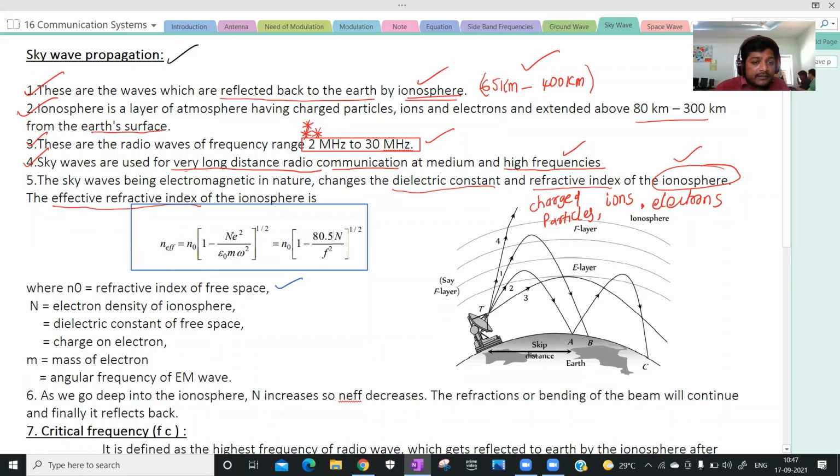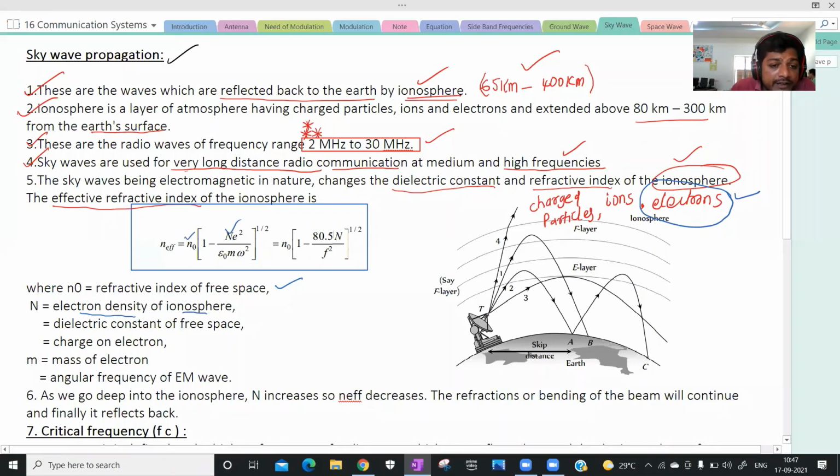Next, what is capital N? N is the electron density in the ionosphere. I already told you, in the ionosphere there exist electrons. N is called the electron density in the ionosphere. Now what is n naught? n naught is the refractive index of the free space.